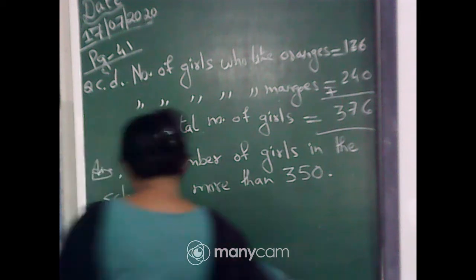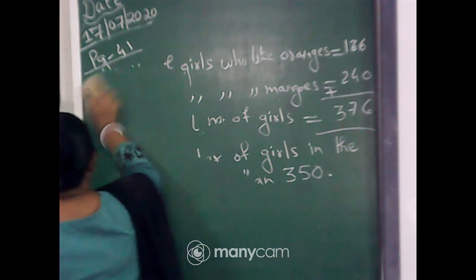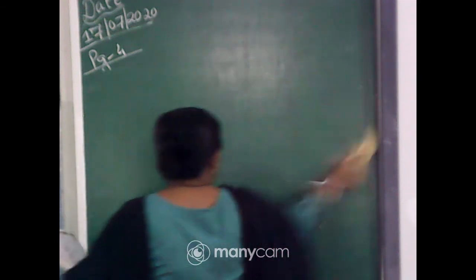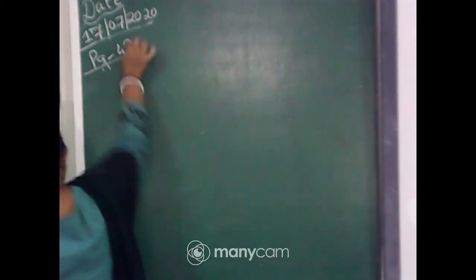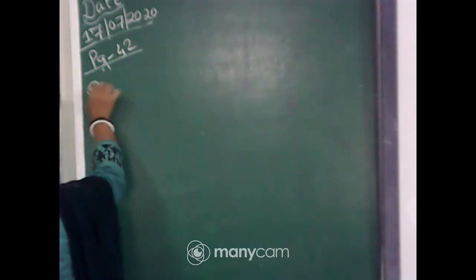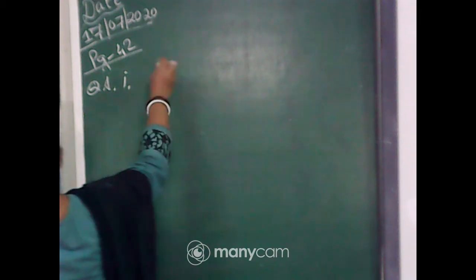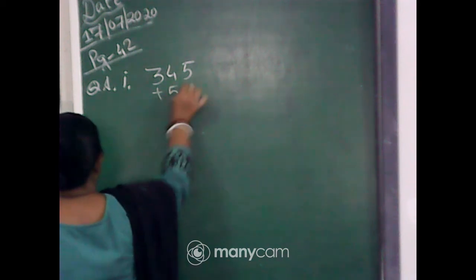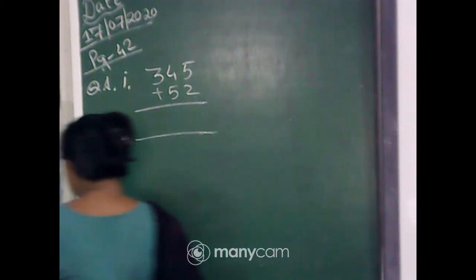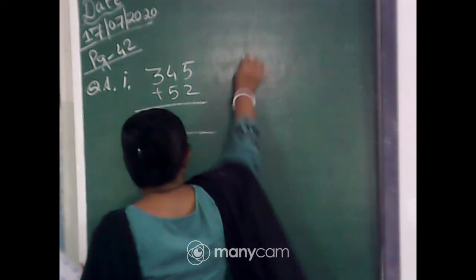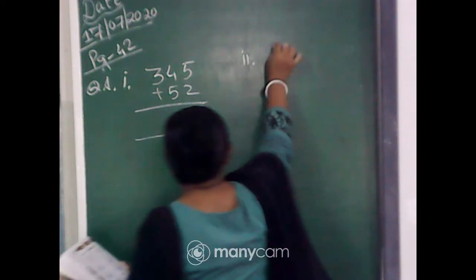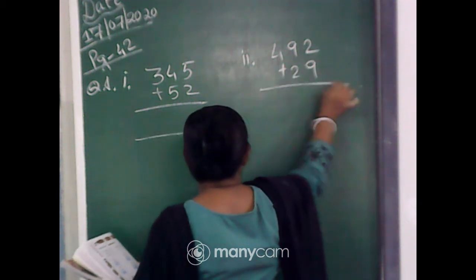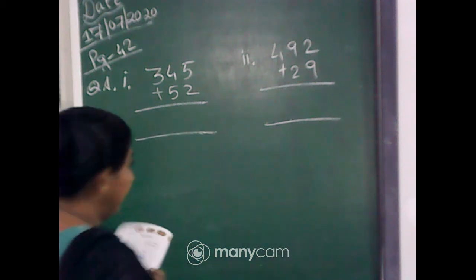Okay, this is page number 42, question number A. First one, you have to arrange in columns. It is given 345 plus 52. Add and tell me the answer. Then second one is given 492 plus 29. Quickly add and tell me all the answers.